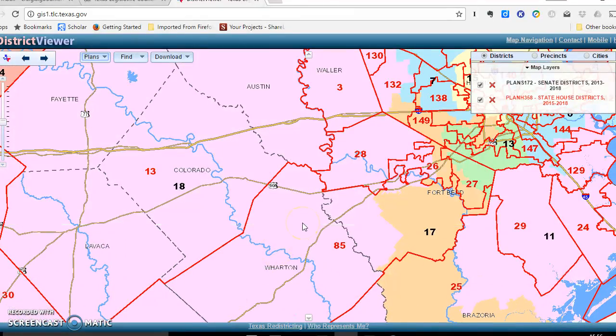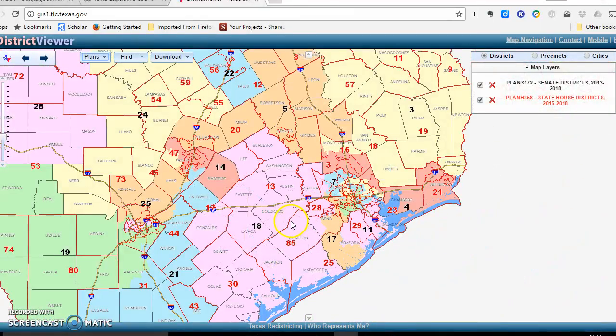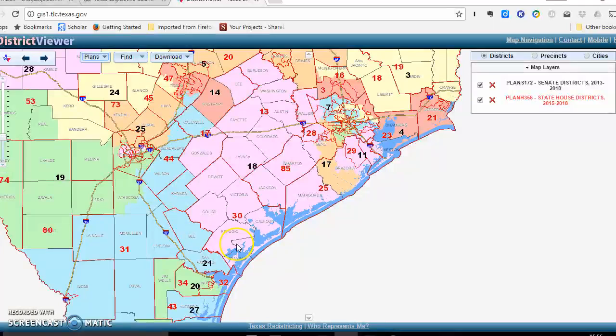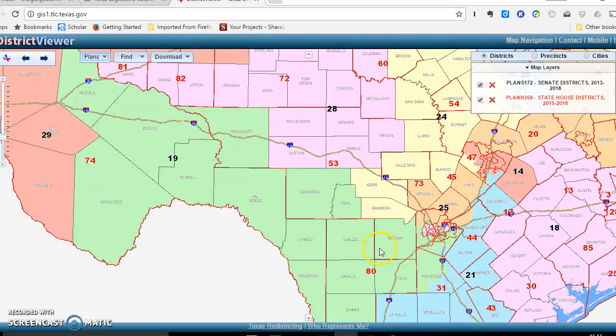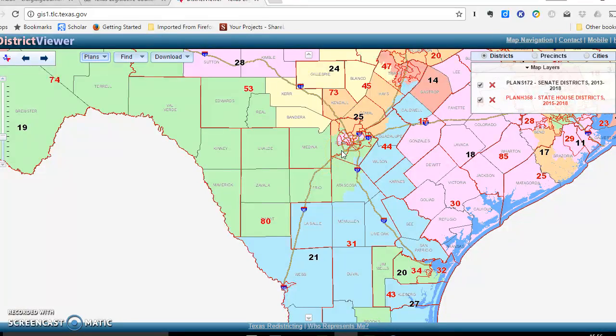And so if we scroll out a little bit here, you can take a slightly bigger view. Here's the 18th State Senate District, stretching all the way from Washington, Burleson, Lee counties, all the way down into Refugio and Aransas counties, right? So that's a pretty big state Senate district. And again, the further west you get, even bigger some of the state Senate districts get. You've got the 19th State Senate District here, that goes all the way into West Texas, all the way along the Rio Grande, back up into Bexar County. So that's a pretty big state Senate district.